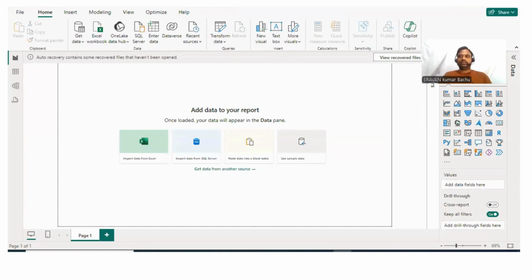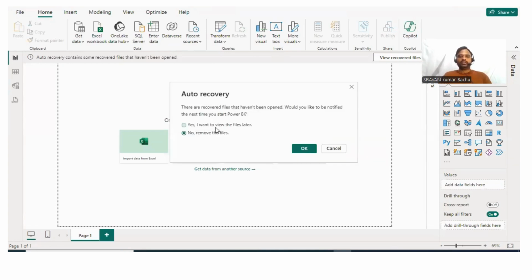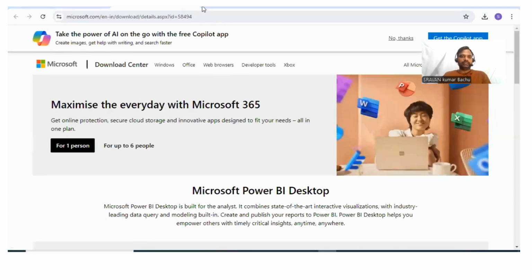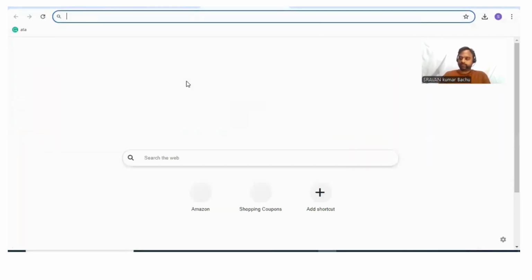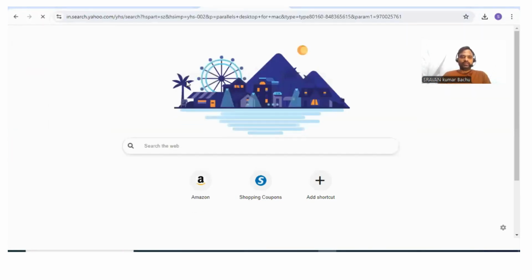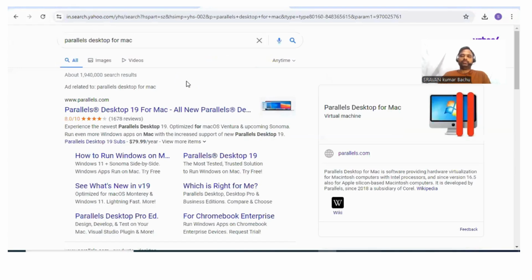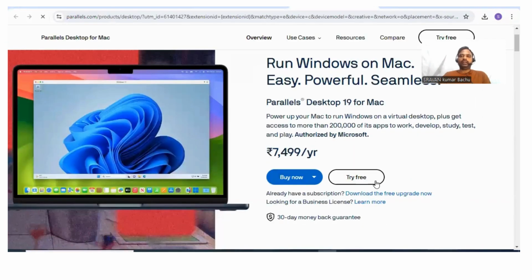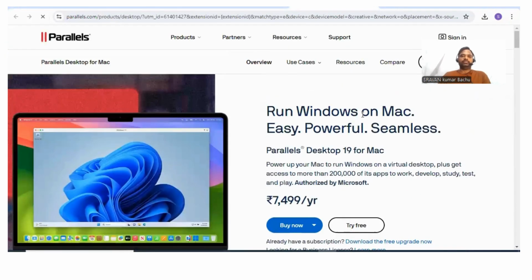Now I will give a glimpse on how to download the Power BI desktop on iOS and Mac. There is a website called Parallels Desktop for Mac. We need to convert Mac into a virtual machine of Windows, so you need to try it free and directly install your Power BI desktop.